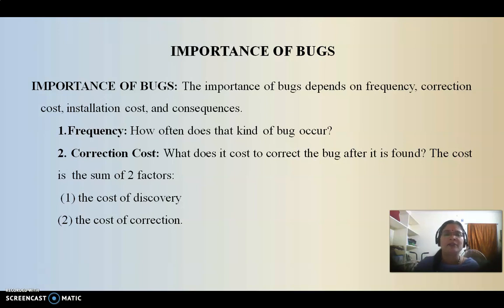Next is correction cost. How much cost is needed to correct that particular bug, the total cost to recover from that bug, is called the correction cost.